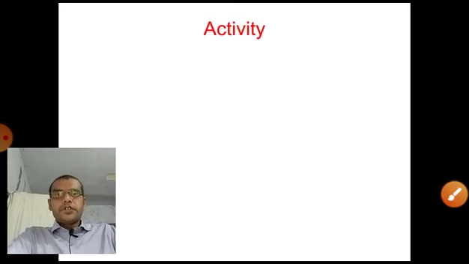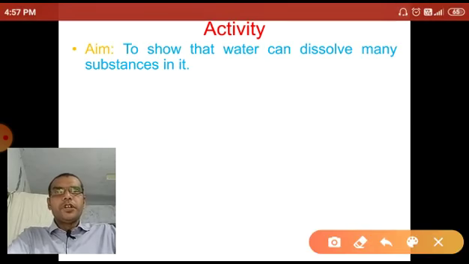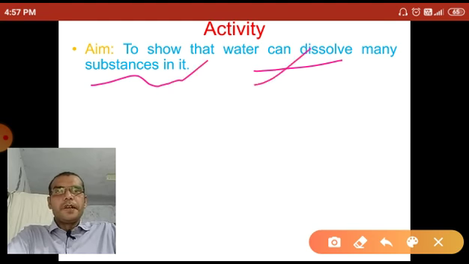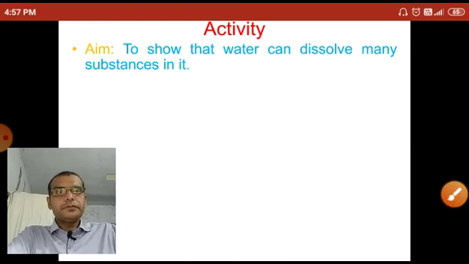Now the next topic, that is the activity. The aim of this activity is to show that water can dissolve many substances in it.